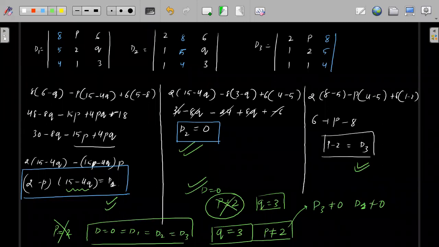That means D1, D2, D3 should be 0. We know for P equals 2, this will become 0 because this is already 0. D2 is already 0 and D3 will also become 0. So for P equals 2, D1, D2, D3 all are 0. So we will take P equals 2. That will give us infinite solution. Understood? I hope everybody understood. Yes, very good. Okay, so let's take the next question.